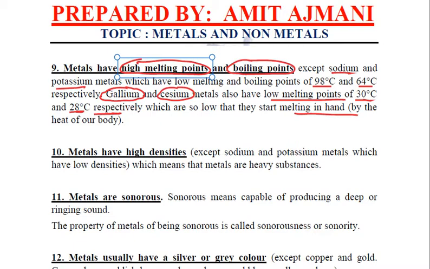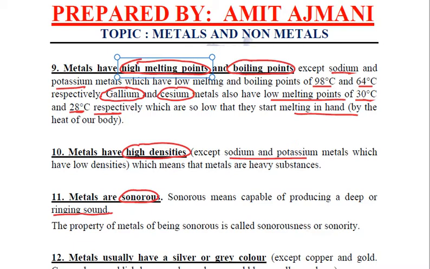Next property is that metals have high densities. That means they are quite heavy, but exceptions are again sodium and potassium metals. Next property of metals is metals are sonorous. Now sonorosity, some students think that sonorosity is producing sound, but it is not sound, it is producing a ringing metallic sound, right?